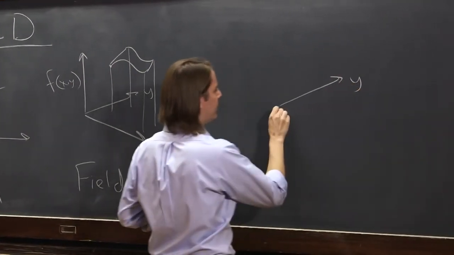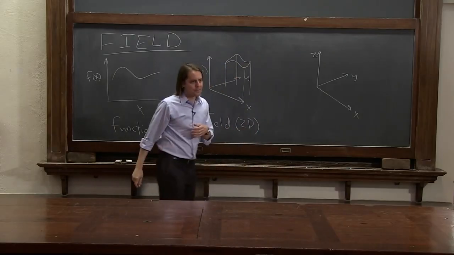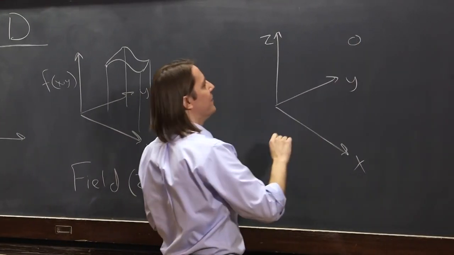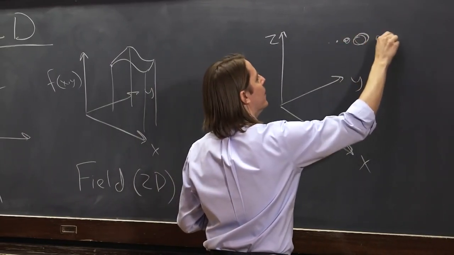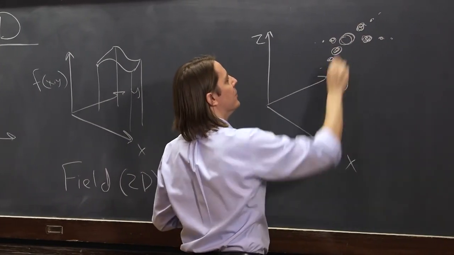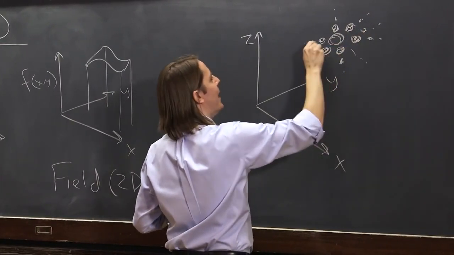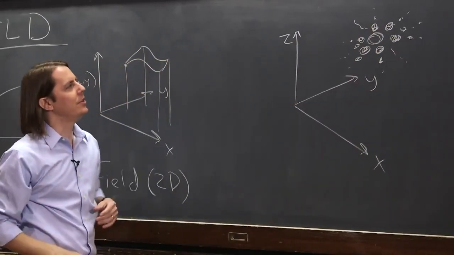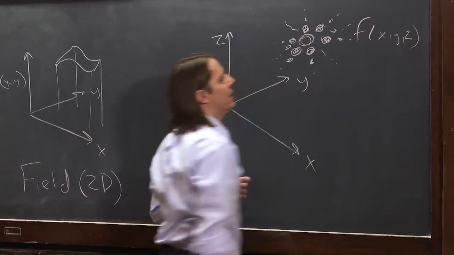And you might say, well, what about 3D? Could you have a 3D field? And the answer is yes, of course you can. X, y, and z, and now it becomes hard to draw. So here, if I were going to draw this field by saying the size of the circle represents the size of f, I could have a big circle right here and have the circles get smaller as I go farther away there. And I could try to give you some idea of a 3-dimensional thing in space, like that. You can imagine this field in 3 dimensions gets really big right here and it's small everywhere else. That's one way I could attempt to draw f of x, y, and z.